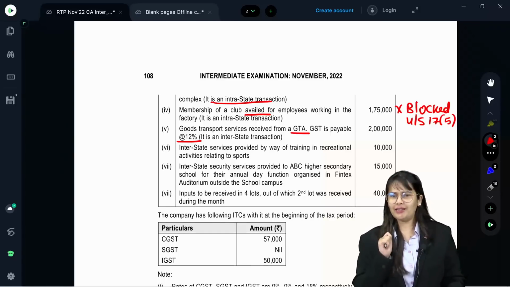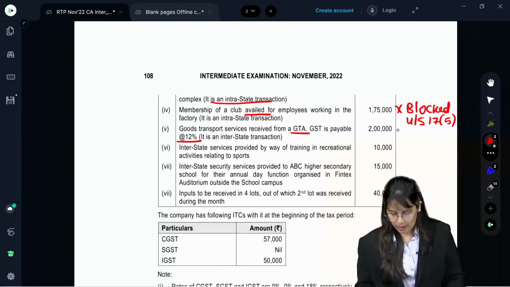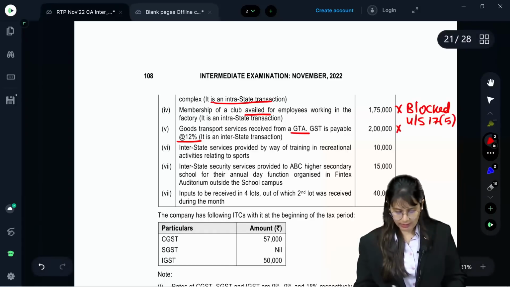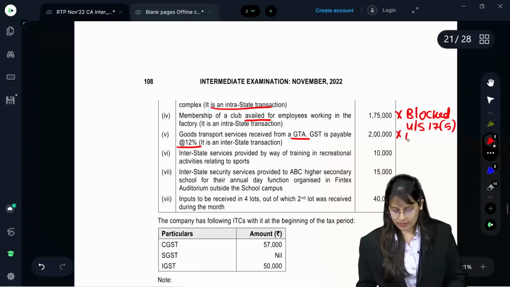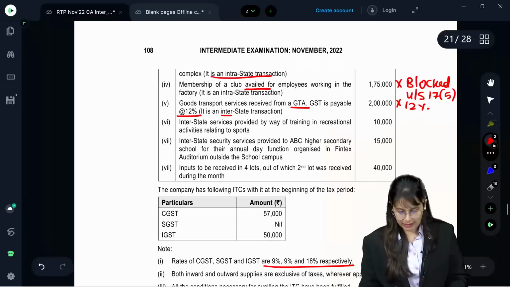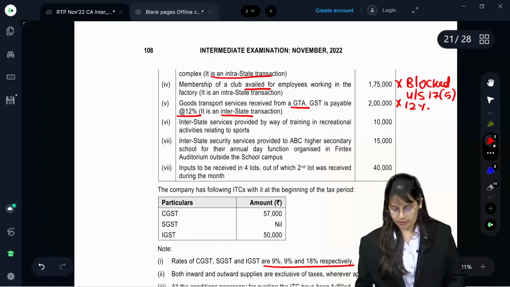But will you get ITC? Of course, it is nowhere blocked. So ITC is allowed. And how much percentage is it allowed? Obviously 12%. The rate will differ over here. 12%. And this is interstate, so you will take the entire 12%.